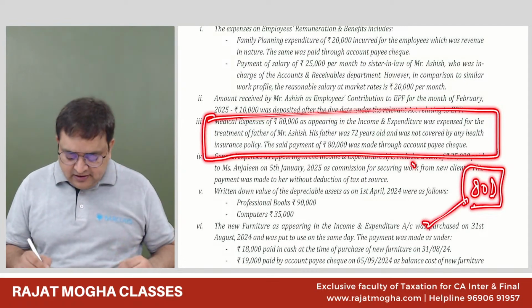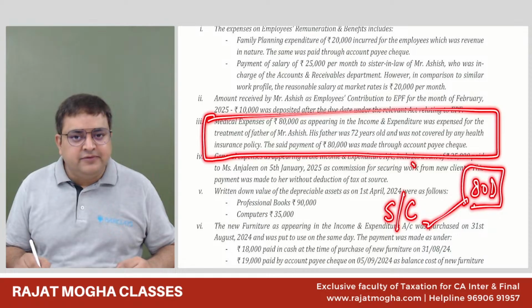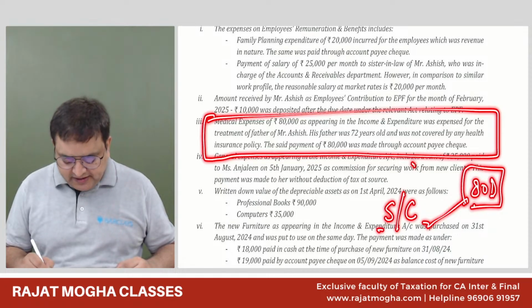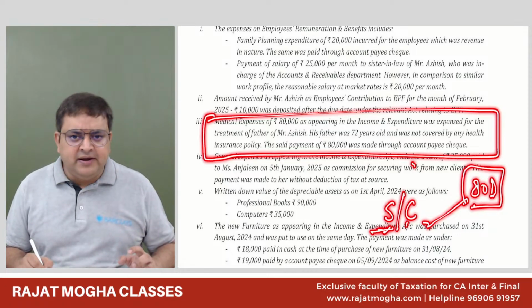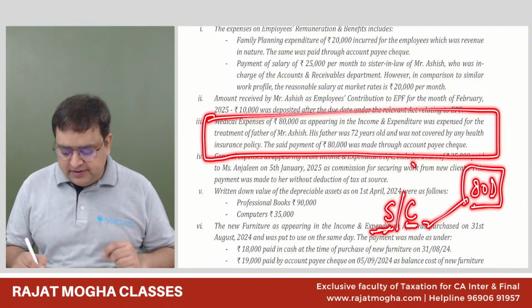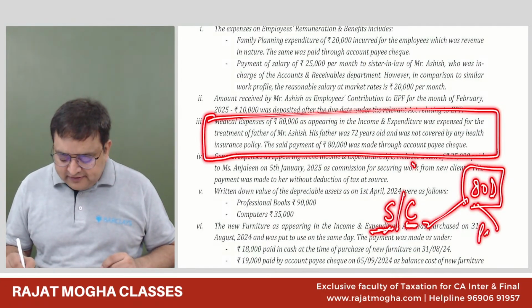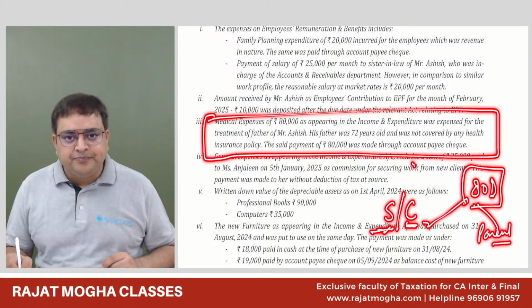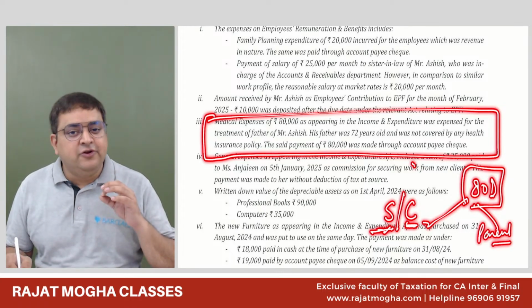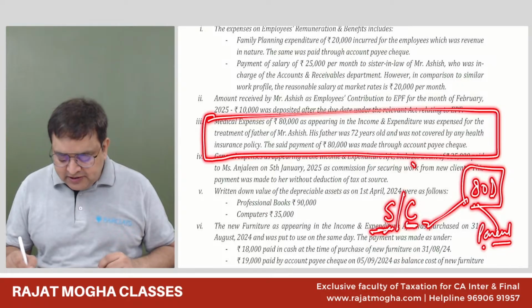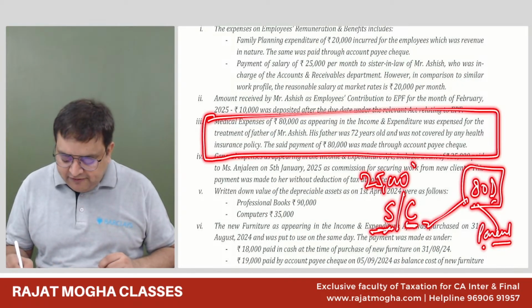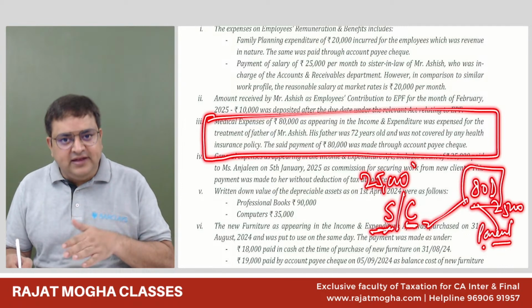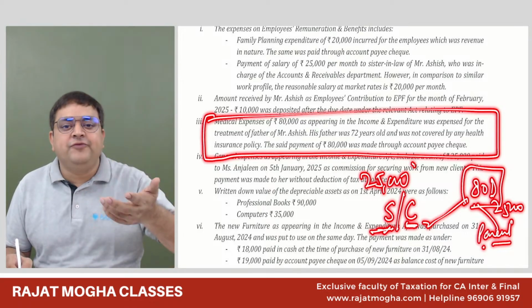Two categories, for spouse and children. For spouse and children, we can pay them. But for spouse, dependent, non-dependent, children should be dependent. And for parents also we can pay, whether they are dependent or non-dependent, and maximum how much? 25,000 for this category, 25,000 for this category. But if they are senior citizen, this 25,000 will increase to 50,000 rupees.